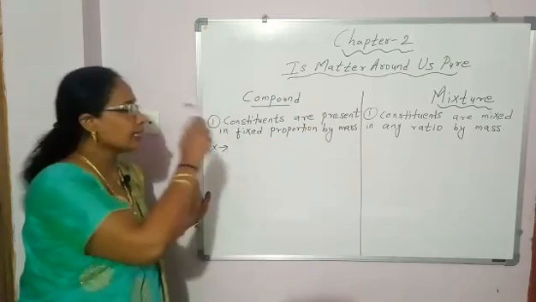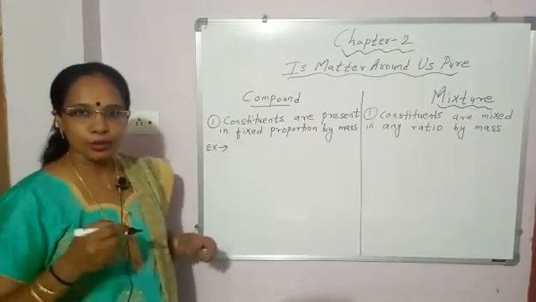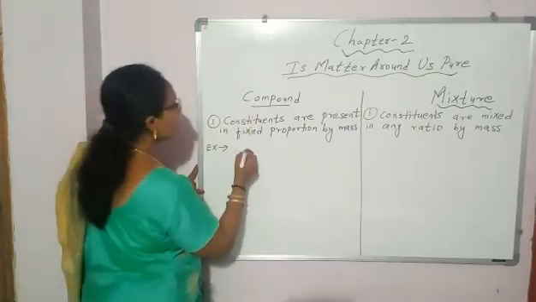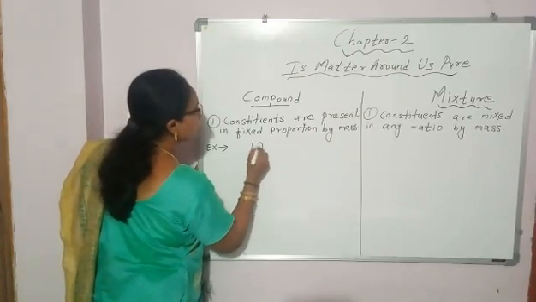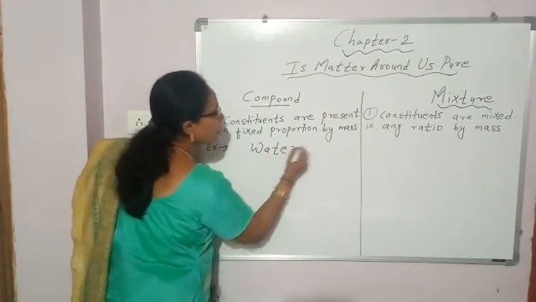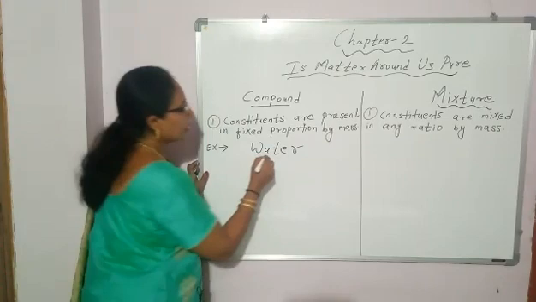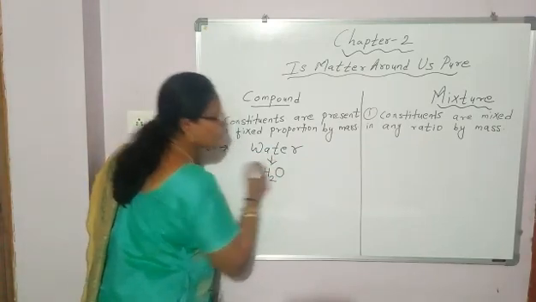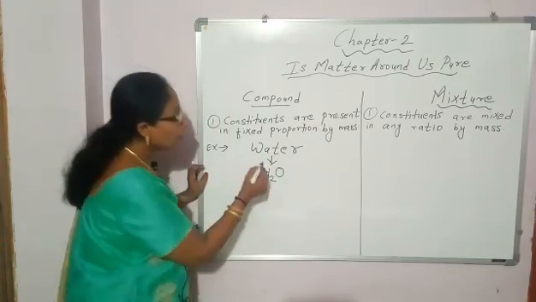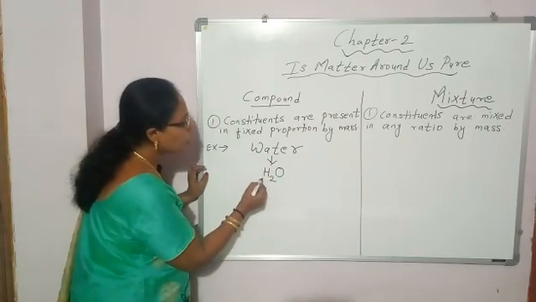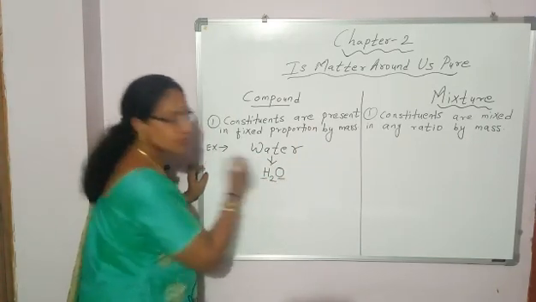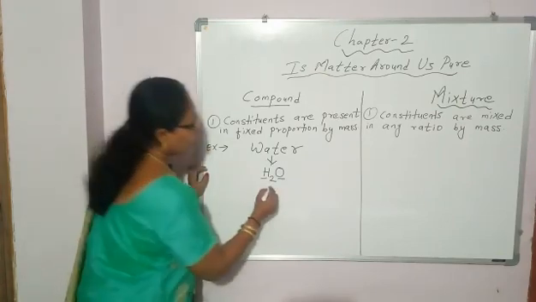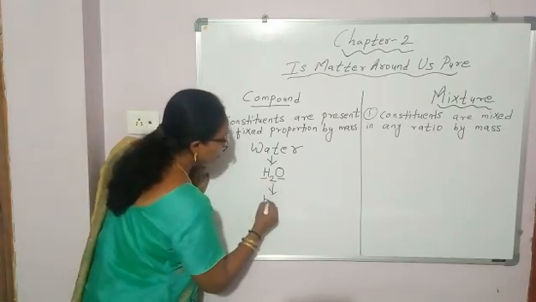Okay, taking an example, it will be clear to you. One example of compound is water. Water is a compound. What is the formula of water? H2O. How many elements are there in water? Two.